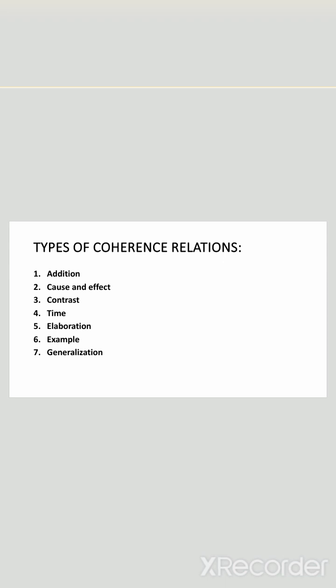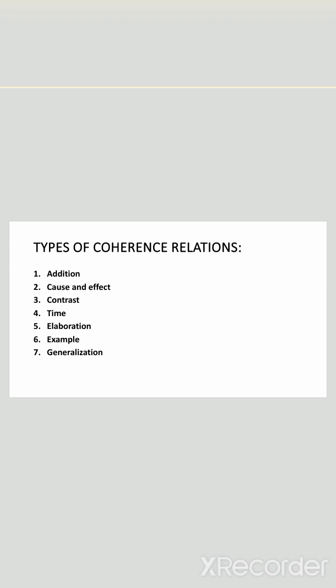The third type of coherence relation is contrast. Now what is contrast? Contrast is basically highlighting differences between ideas or entities. Let's take an example. I love spending time outdoors, whereas my sister prefers indoor activities. It uses whereas to show contrast. This is basically contrast.